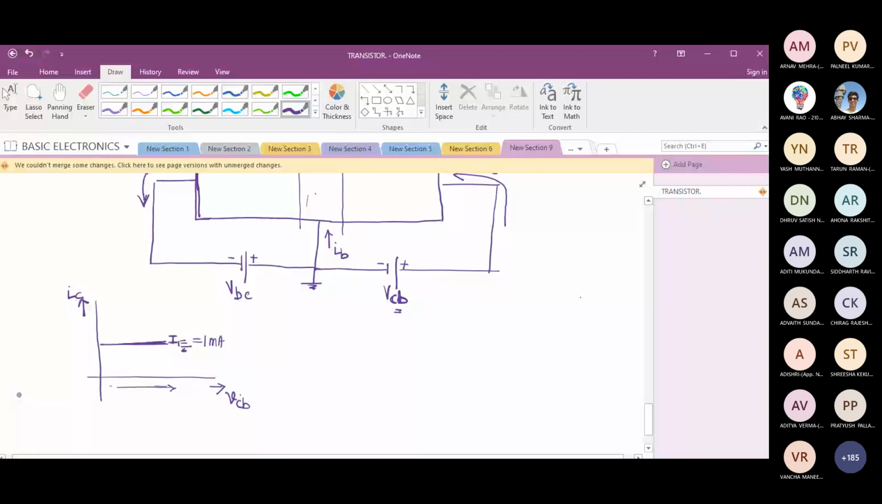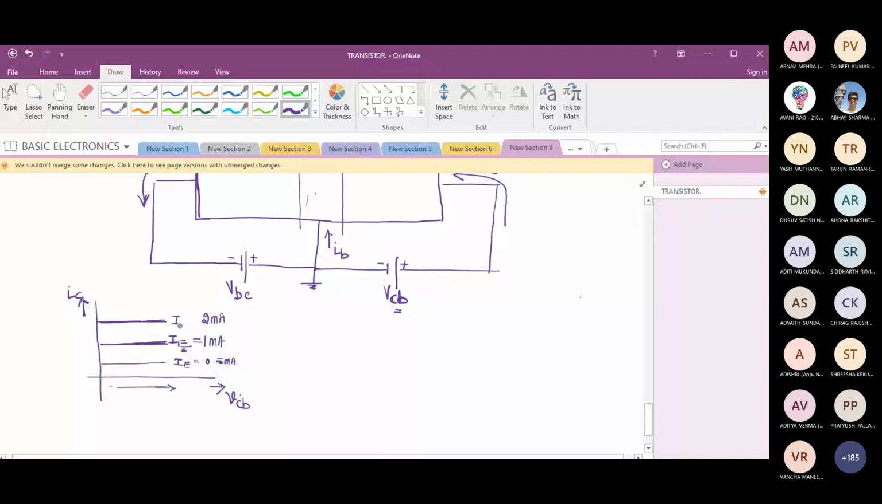If emitter current is 2 milliamp, will I get almost 2 milliamps of collector current? Yes. If emitter current is 0.5 milliamp, will I get almost 0.5 milliamp of collector current? Yes. So this is IE 0.5, and this is again IE equal to 2 milliamps.